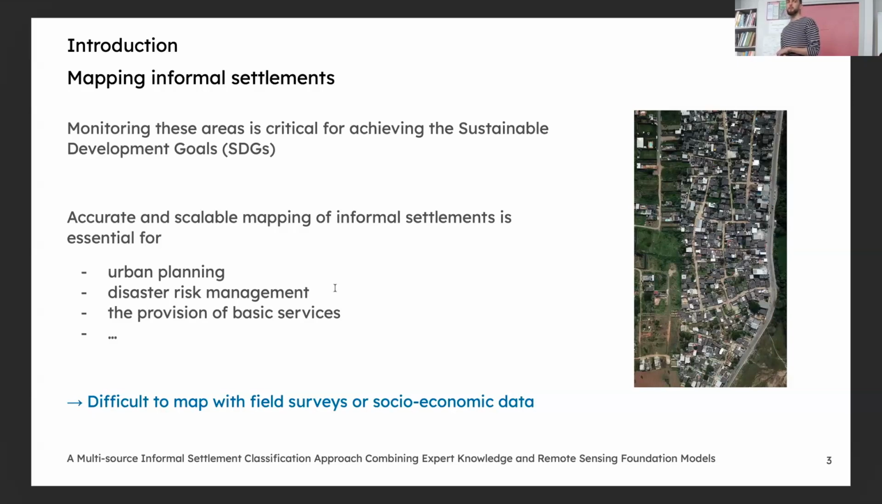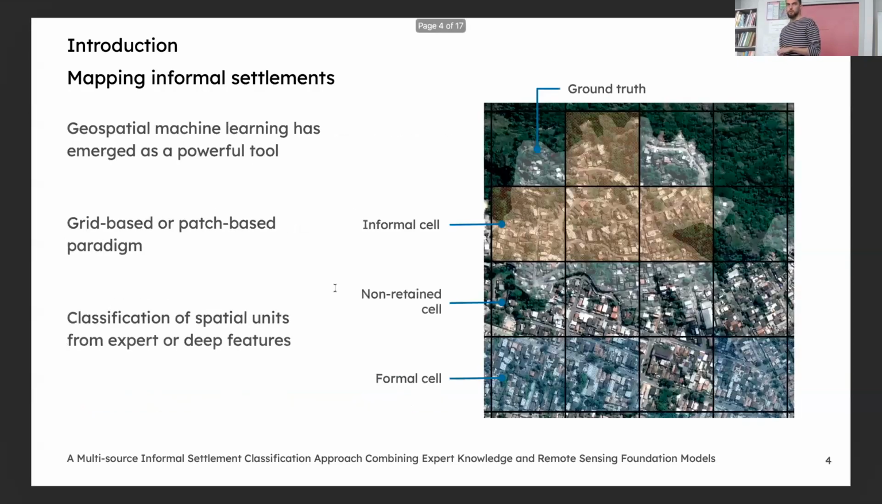But informal settlements are difficult to map with field surveys or socioeconomic data, as by definition they are built outside any legal framework. So geospatial machine learning is a powerful tool to map informal settlements. We can operate under a grid-based paradigm, and that is what we did. We frame informal settlements mapping as a binary classification task.